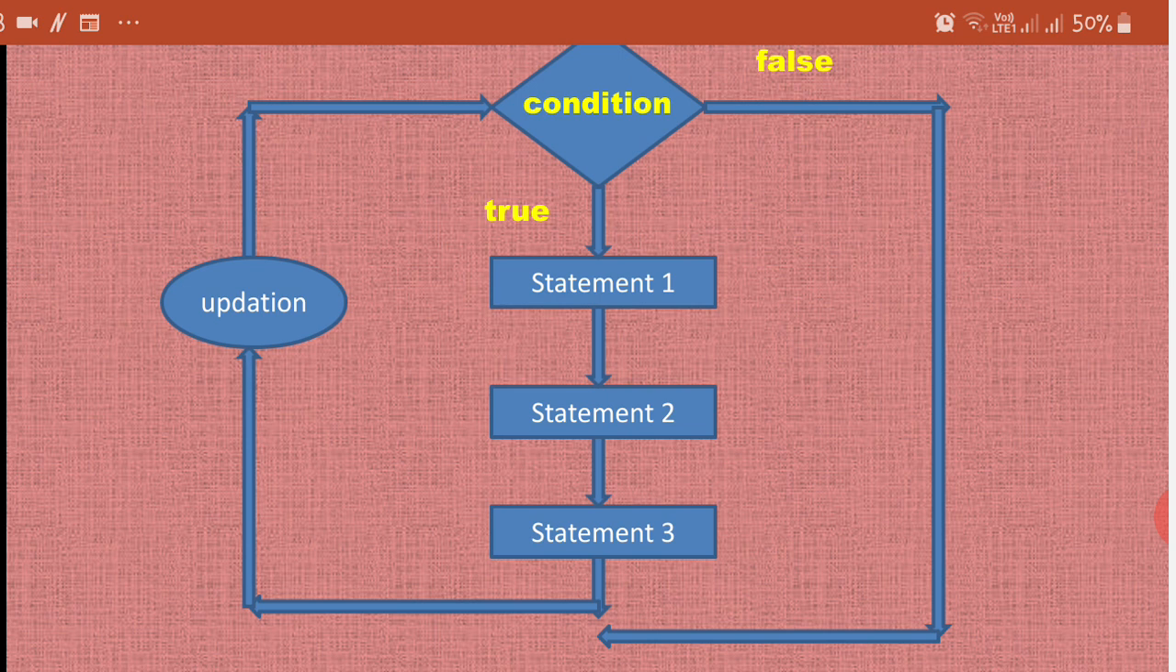Okay, so in this video I'll be keeping my discussion only till this topic, and in the next videos you will be learning the examples and implementation of these selection and iterative flow of control in detail. Okay, sequential you already know, you have to learn what are selection and iterative statements. Thank you so much.